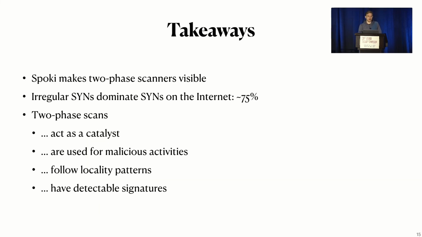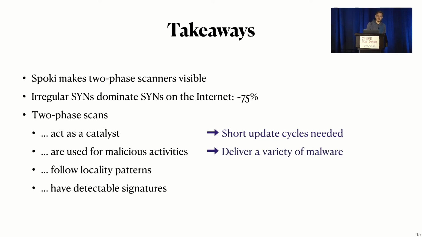So for our takeaways, we built Spoki, a reactive network telescope that makes two-phase scanners visible and collects their payloads. We found that irregular SYNs dominate SYNs on the internet with a share of roughly 75%. We also found that two-phase scanners act as a catalyst. So make sure that you use short update cycles in your systems to keep up with their fast pace. Two-phase scanners are used for malicious activity. They deliver a variety of malware, and botnets use them to attack systems.